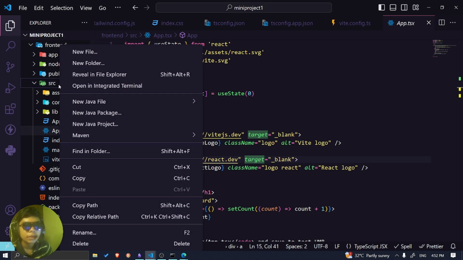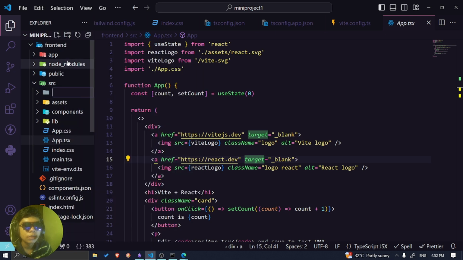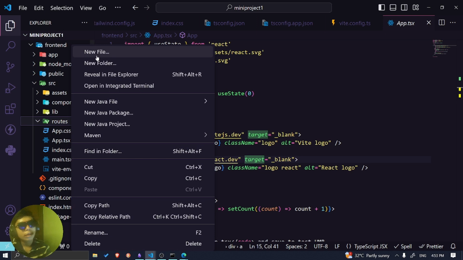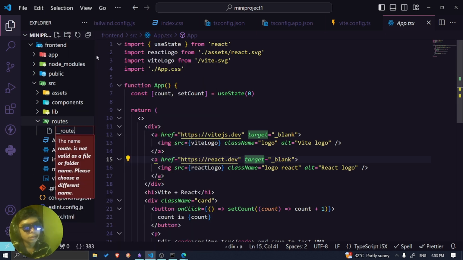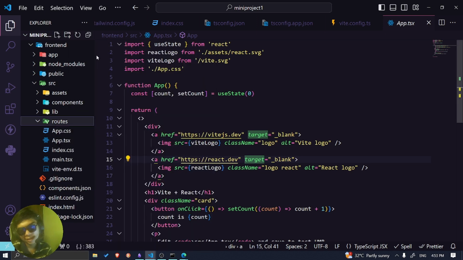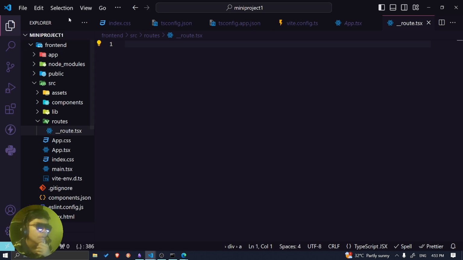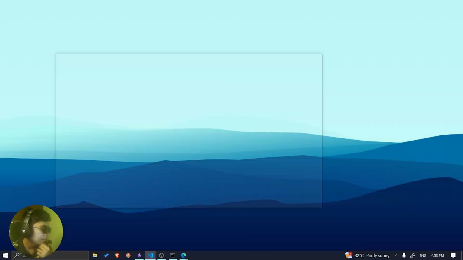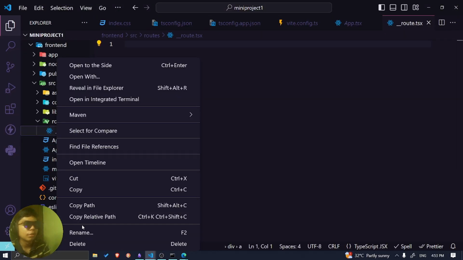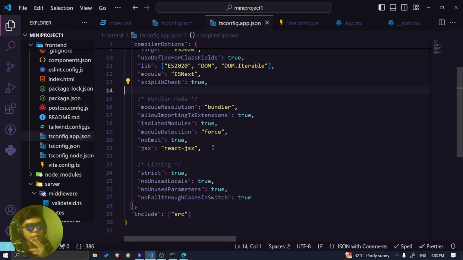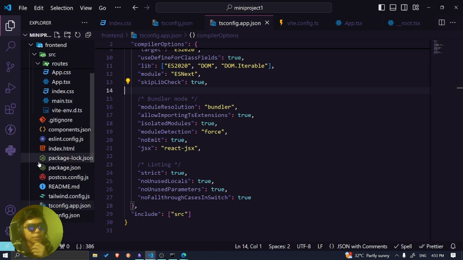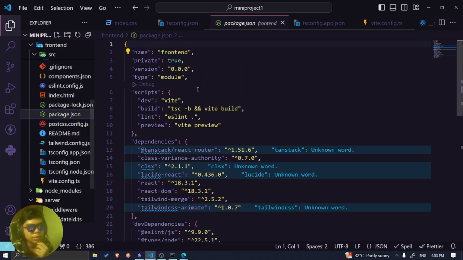we can create a routes folder, I think, and then we can create oops, a tsx file, I think. It's not updating anything for some reason. Let me check. Oh, not route, it's root. Yeah, I forgot. Well, before that, I also need to update the scripts. Let me update the scripts.